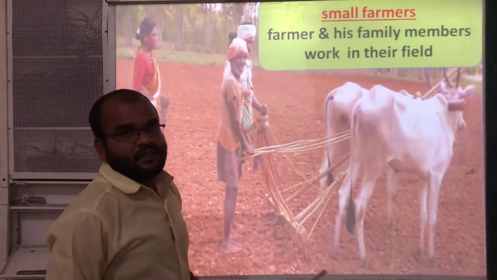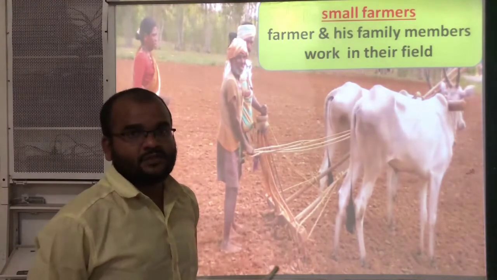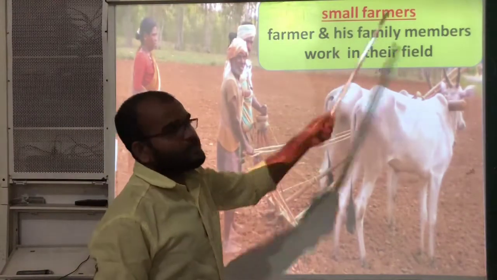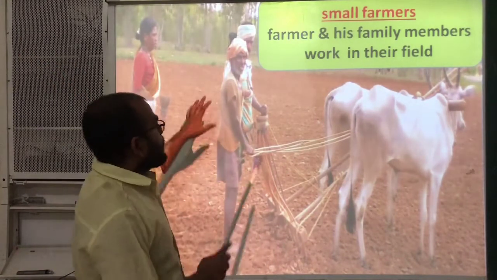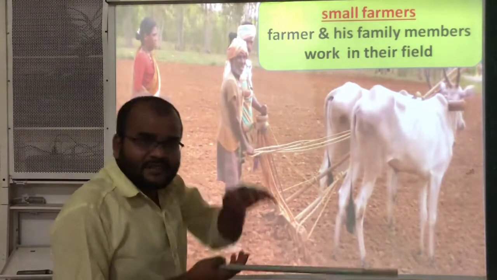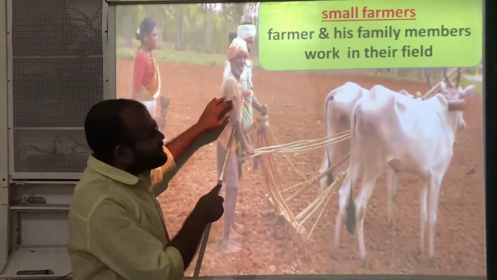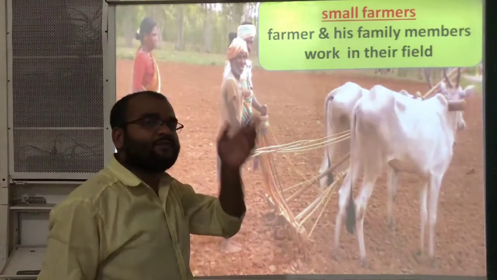Just now I said that in this Palampur village two kinds of farmers exist. The first kind is small farmers, the second kind is medium and large farmers. The small farmers have very little land, and on that little land they work themselves.